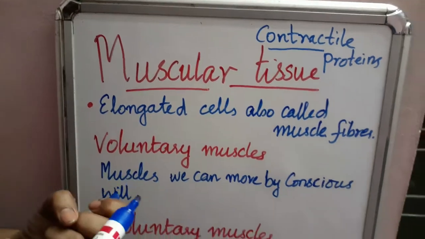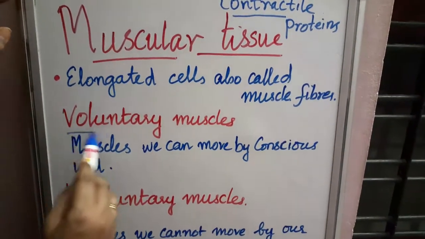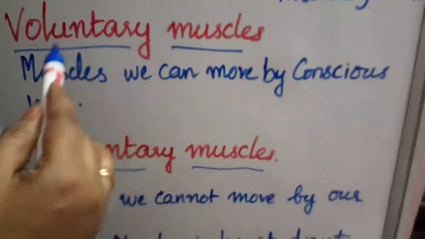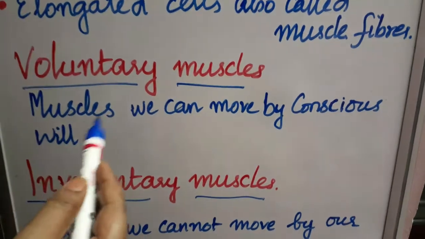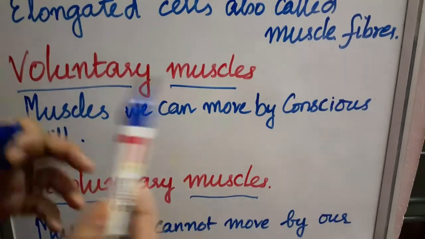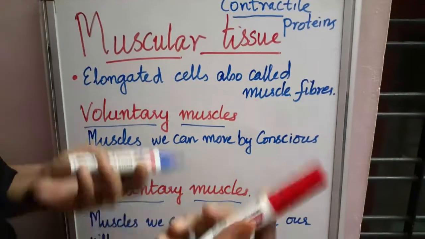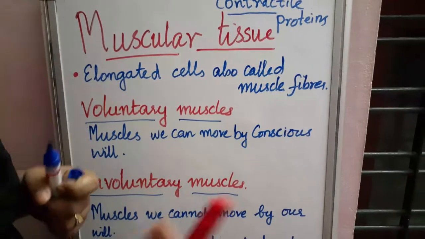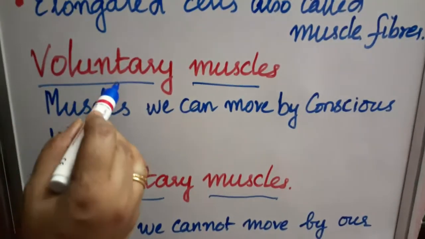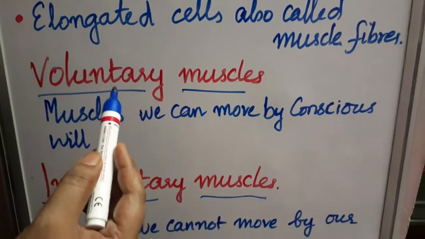There are two types of muscles. One is voluntary muscles and another one is involuntary muscles. Voluntary muscles are muscles which we can move by our conscious will. If I want to take one pen, I will take it, right? Something if we want, we can do with our conscious will. That type of muscles is known as the voluntary muscles.